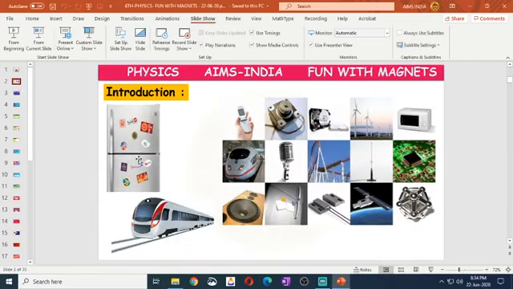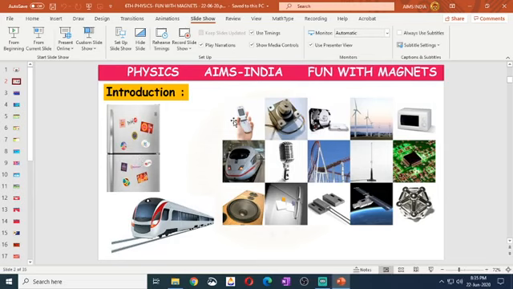In our daily life, in our surroundings, in so many fields of science, we make use of magnets. Like magnetic stickers attached to a refrigerator door. If you take a metro train, the automatic opening and closing of doors happens because of magnets.